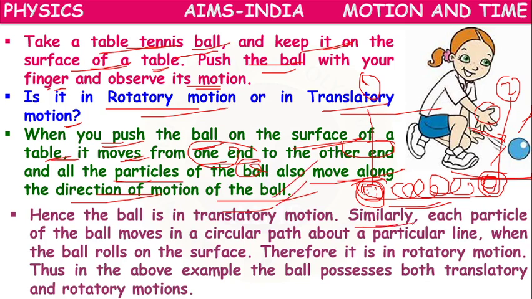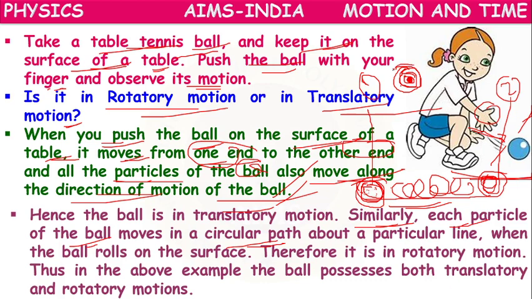But similarly, each particle of the ball moves in a circular path. But how is the ball moving? Inside the ball, each particle is moving in circles around one fixed point.